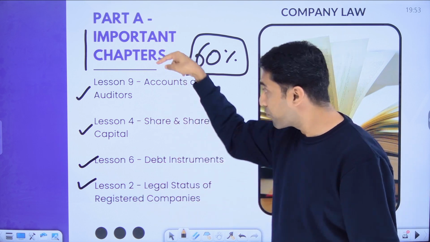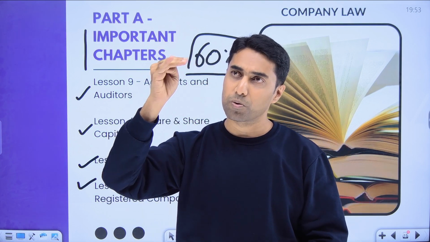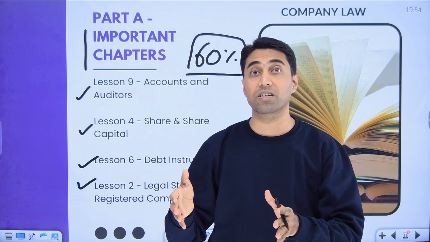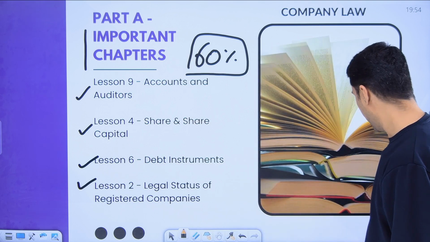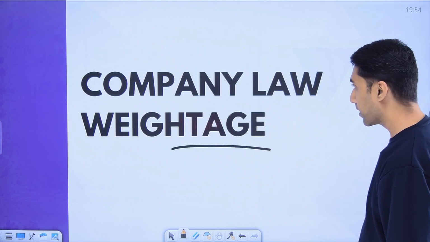So am I saying that you have to study in this order? No, I'm not saying you should study in this order. Personally, I always feel that you have to study in the order of chapter 1, chapter 2, chapter 3, like that. If you want, you can go to the first chapter, which is the introduction to company law, then go to what is important. But there is a connection. What you study in chapter 1 has a lot of connection with chapter 2 and chapter 3. So you go in order, and that is what you should do. If you want, you can study chapter 1, then chapter 2, then chapter 4, correct?